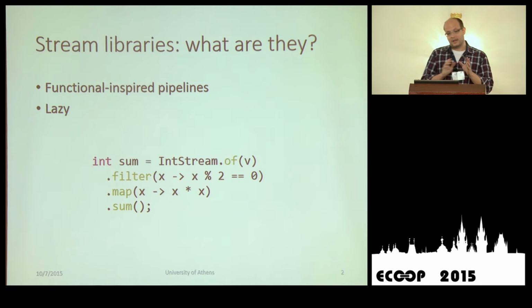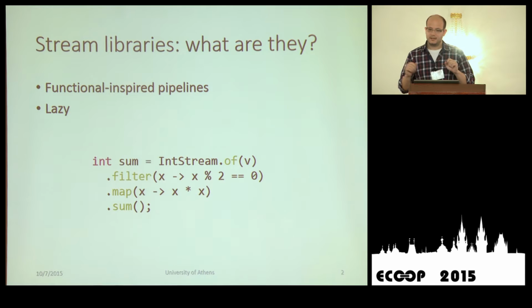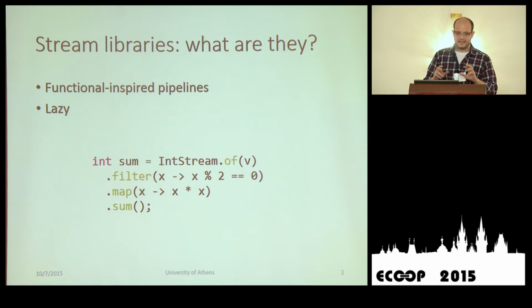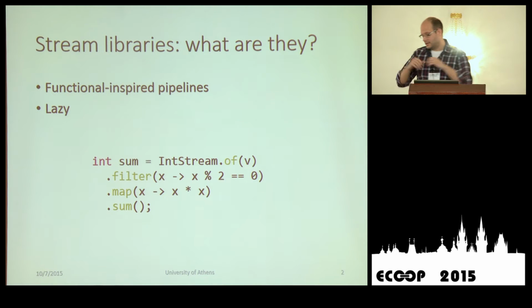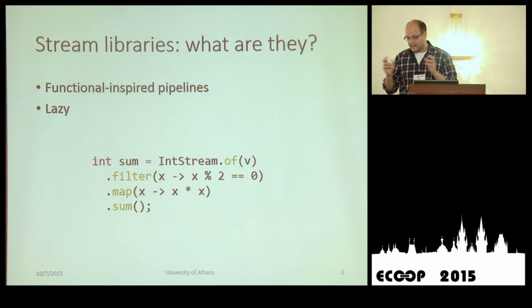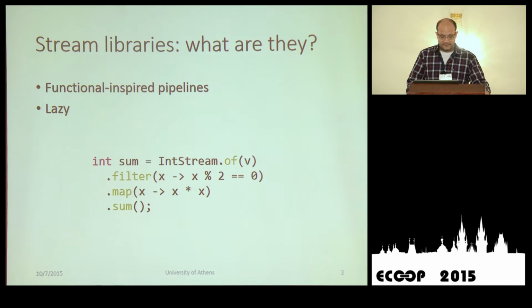Today I'm going to talk about streams, but streams is a pretty overloaded term these days. It can mean anything about reactive programming, lazy lists, streams for big data scenarios, and stuff like that.